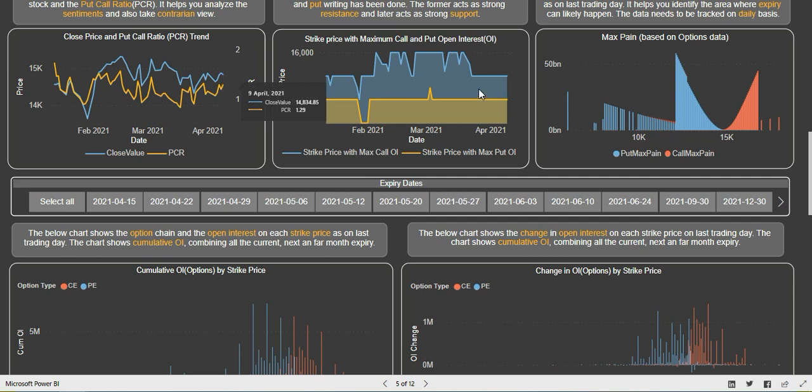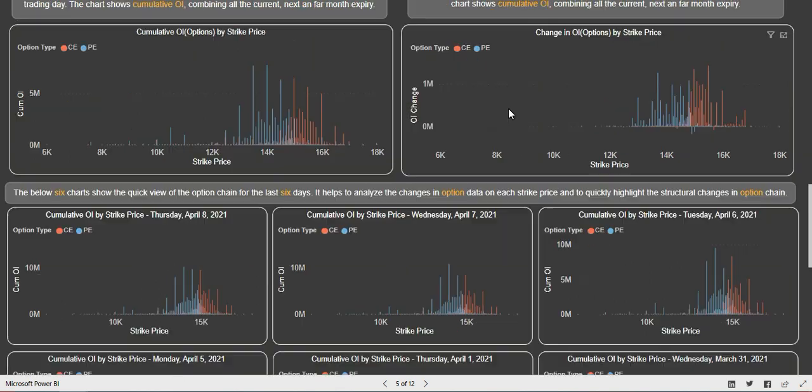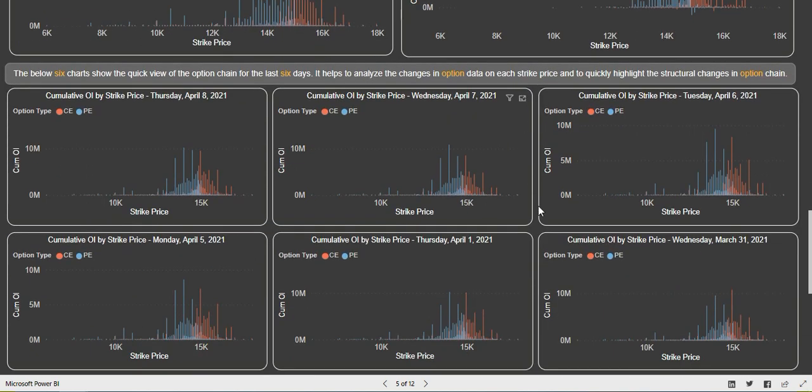If we see the past few weeks, 14,000 has been the major support. We discussed that also in the last video of weekly analysis, that 14,000 is the major support and 14,500 is the first level support which is acting for Nifty. Now friends, we'll analyze the detailed option chain data. If you see the past 6 days, there was call writing at 15,000, and 15,000 has been acting as the major resistance for the past week also.